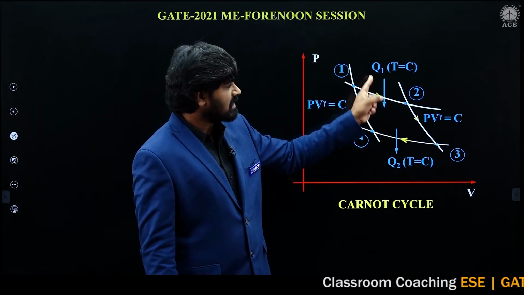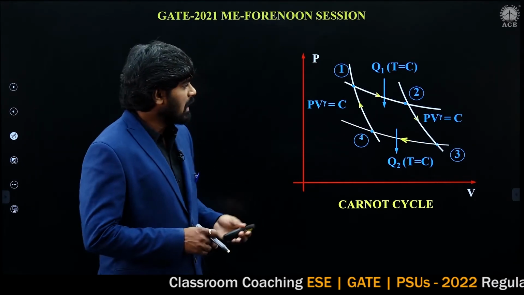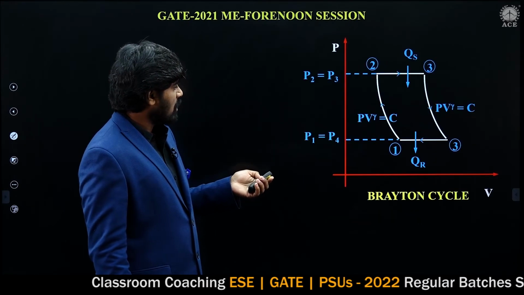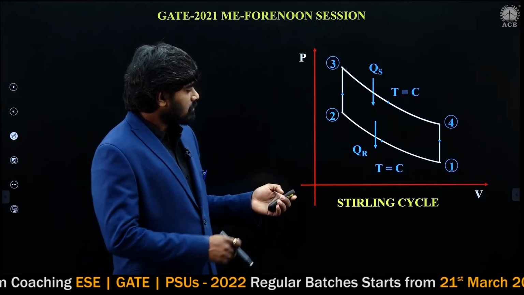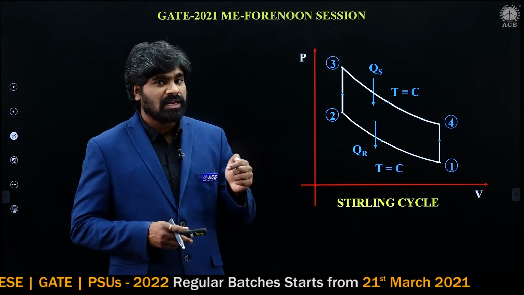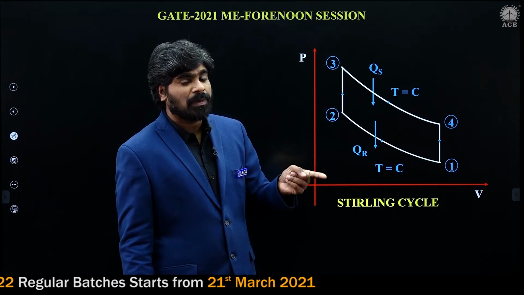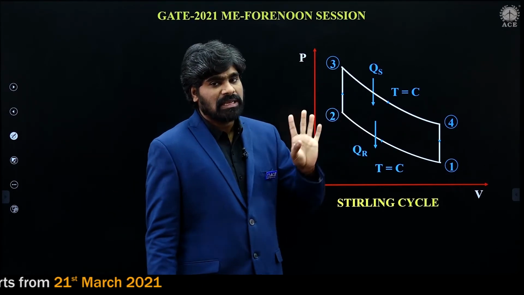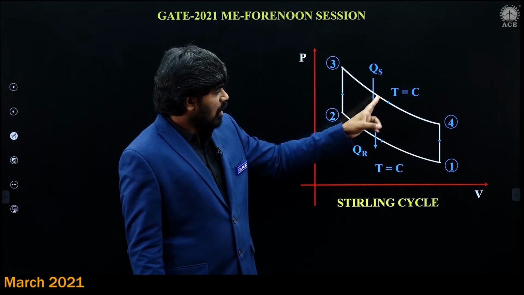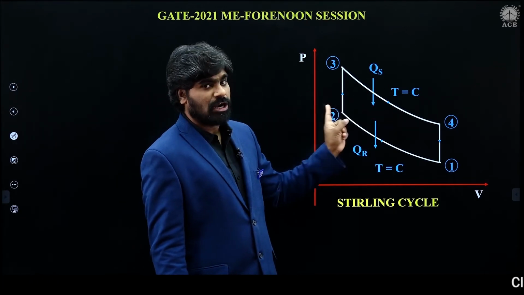So in the Carnot cycle, there is constant temperature. And Stirling cycle, he said Carnot cycle and Stirling cycle. So this is Stirling cycle. In Stirling cycle also, heat supply and heat rejection take place at constant temperature. Two constant temperature and two constant volume. This is a PV diagram.